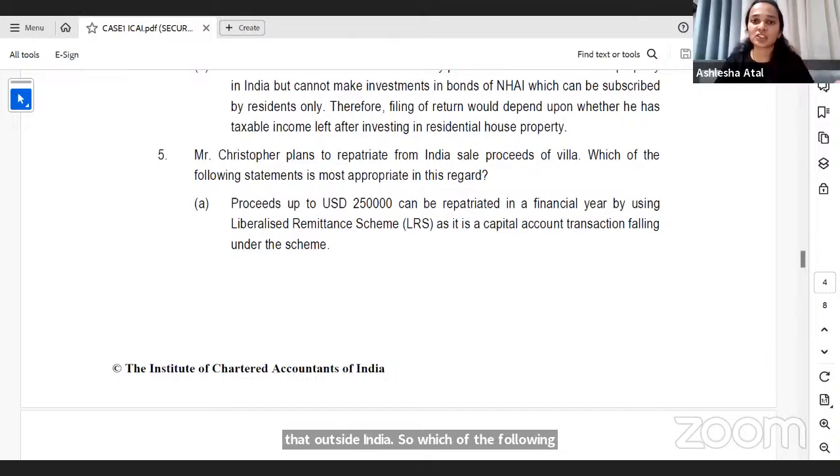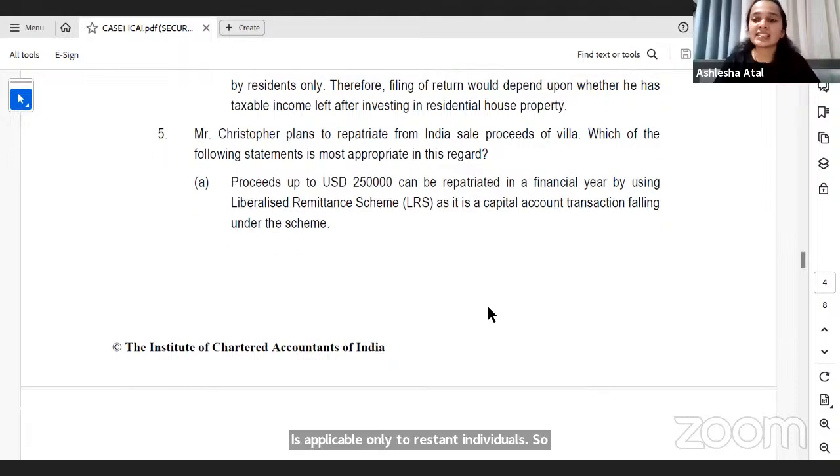Now, when we talk about repatriation, the first thing which should come to your mind is remittance options which are available. Now, there's one scheme which is called the liberalized remittance scheme, but this scheme is applicable only to resident individuals. And let's now have a look at the options and see which option is the most appropriate one. So option A says proceeds up to USD 2,50,000 can be repatriated in a financial year by using liberalized remittance scheme. As soon as you read this, it is not applicable to Mr. Christopher at all, because Mr. Christopher is a non-resident and LRS is applicable only to resident individuals. So option A is not the correct one.